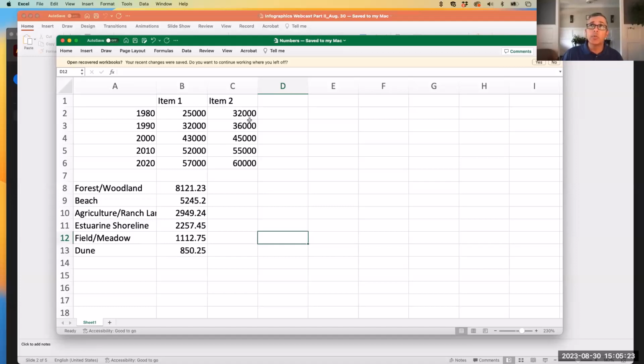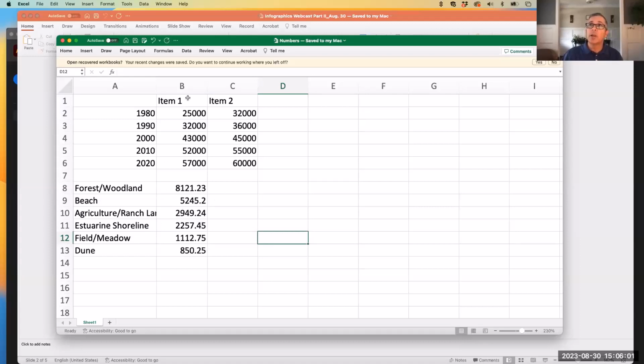You will notice that in those numbers, there are no commas or dollar signs or percentage marks. You could use decimals, but if you're going to get information from an outside source, you're going to have to go in and strip out all the commas and any symbols like dollar, cents, or percentage amounts in order for Illustrator to read the graphic. If you leave commas in, it will actually just leave a blank spot in that chart where the number is supposed to go. So you want to make sure that you get rid of all those elements. Decimals are okay, as you can see on the second graphic.